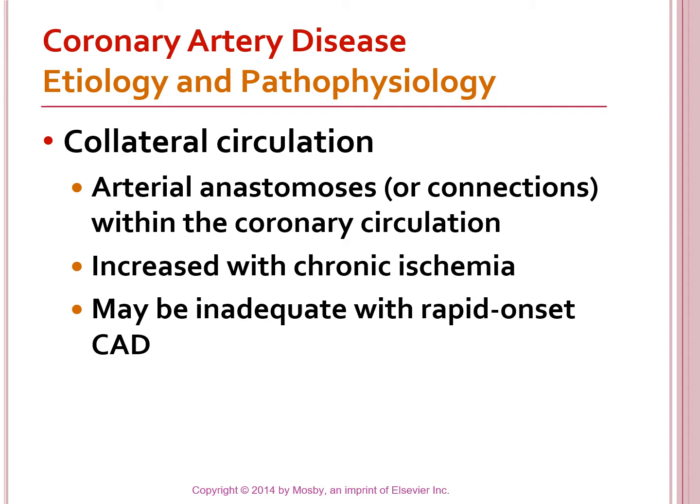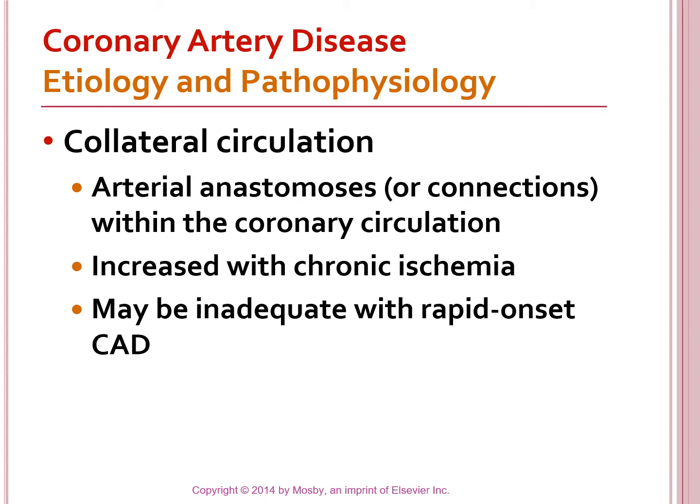Collateral circulation. Arterial anastomosis, or connections within coronary circulation, increased with chronic ischemia and may be inadequate with rapid onset of coronary artery disease. Like I was talking about in one of the videos that I had made, if coronary artery disease comes on in a young person quickly, they usually don't have any of this collateral circulation developed.